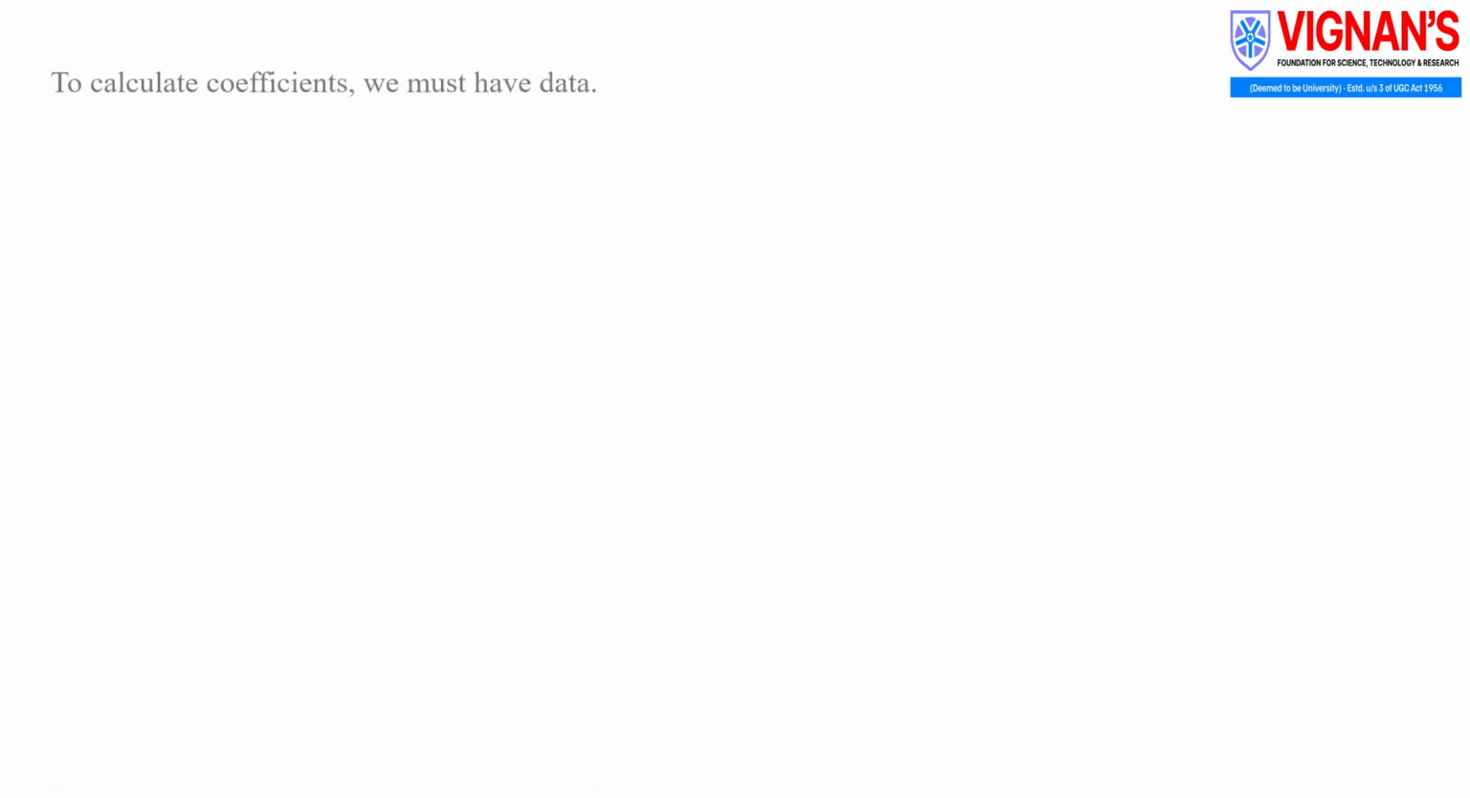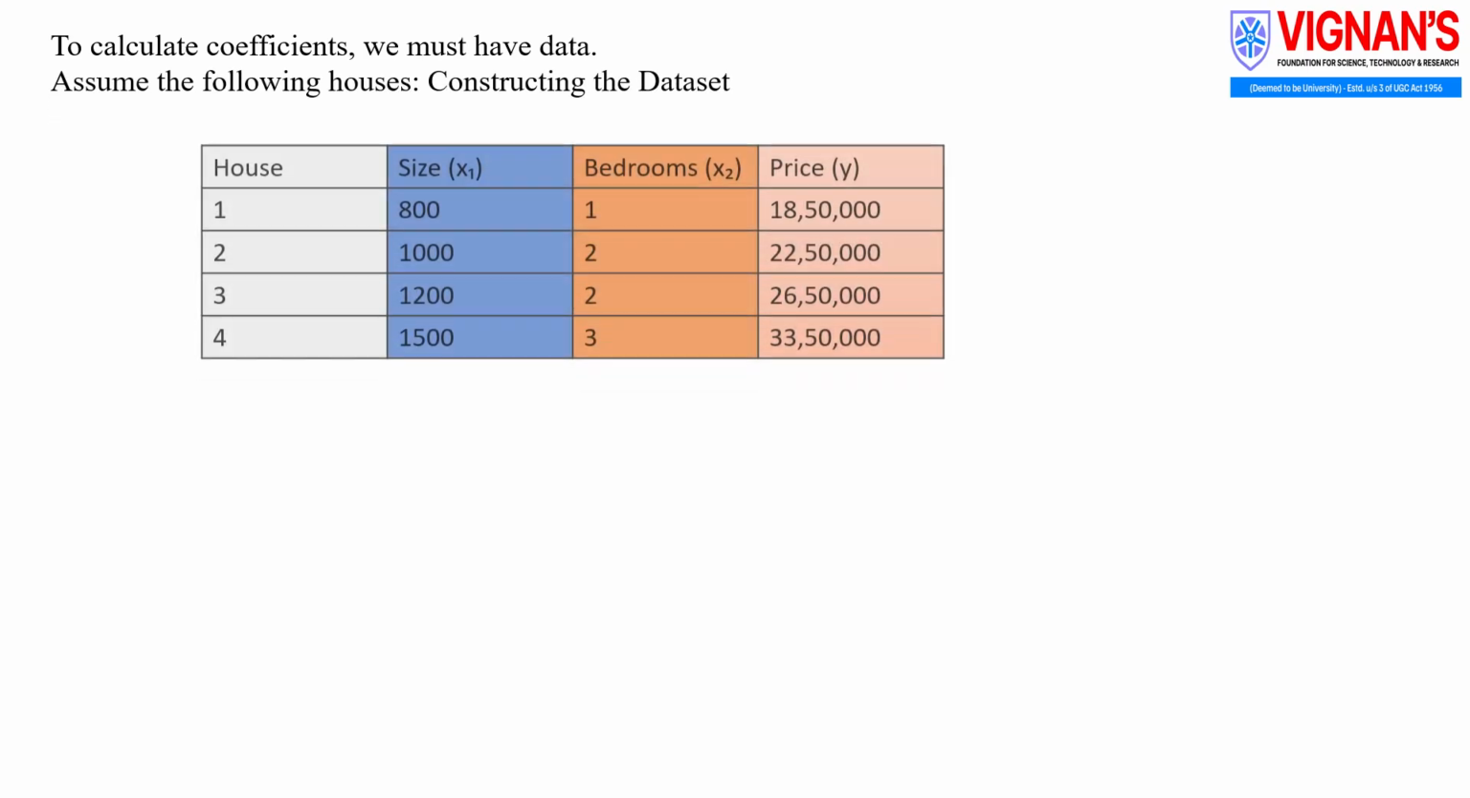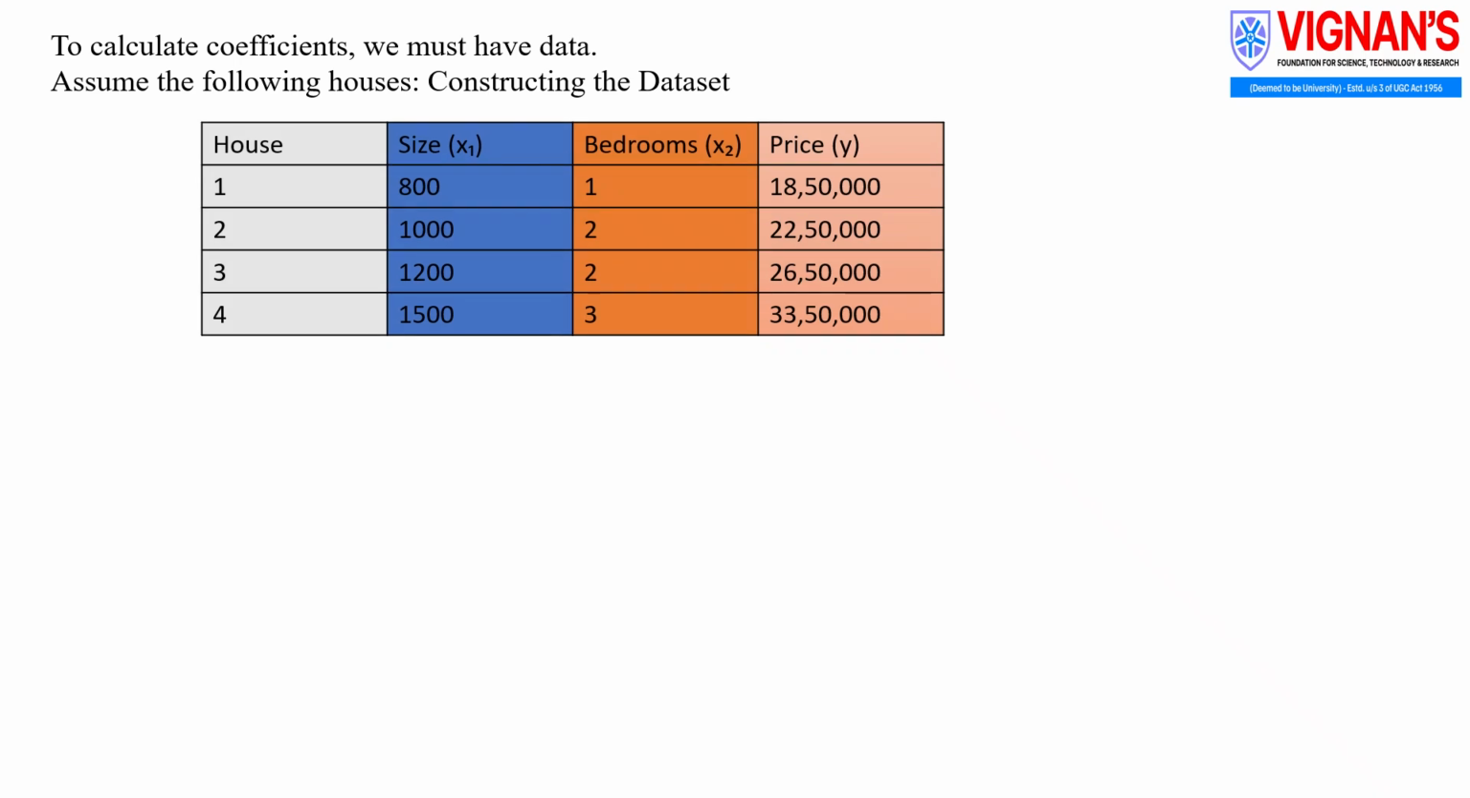To calculate regression coefficients, we must first organize the given data properly. Let us assume a dataset of 4 houses. For each house, we are given the size of the house, the number of bedrooms, and the house price. Here, size is the first independent variable, called x1. Bedrooms is the second independent variable, called x2. And price is the dependent variable, denoted as y. Now let us construct the dataset step by step.